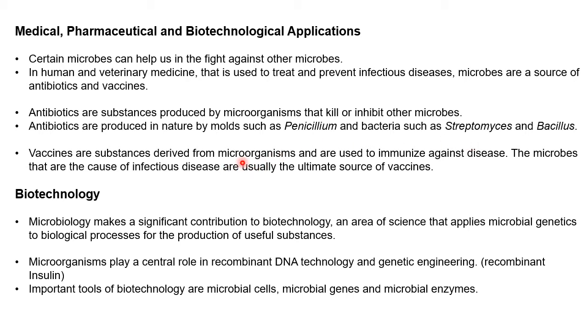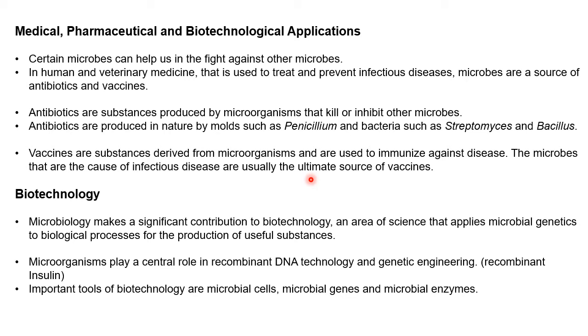Vaccines are substances which are derived from microorganisms. For example, antigens of a particular microbe can be used to generate a vaccine. Okay, and they are used to immunize against disease. The microbes that are the cause of infectious disease are usually the ultimate source of vaccine. Even you use attenuated bacteria as a booster dose, as a vaccine, correct?